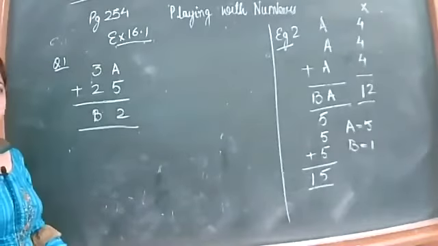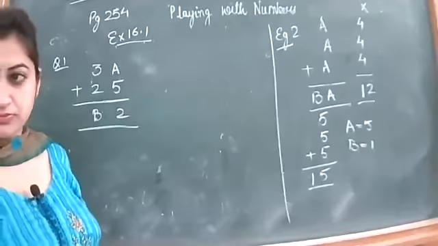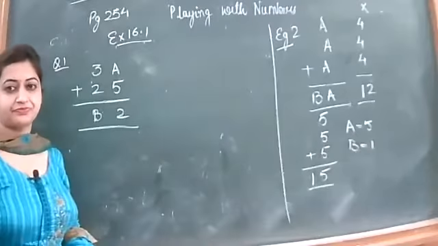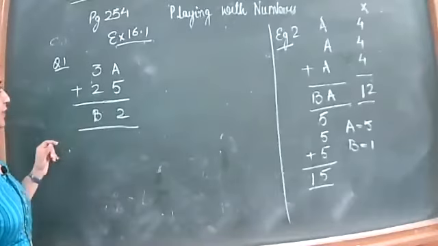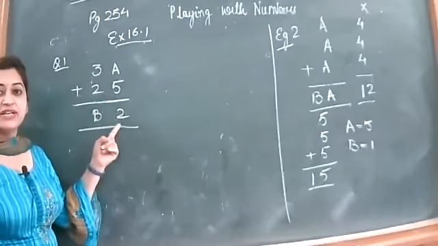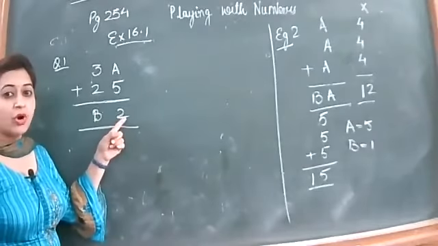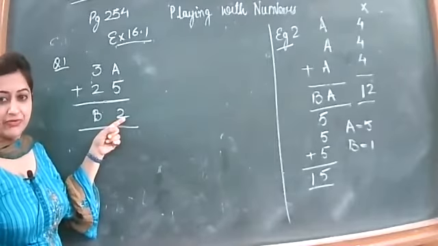Now look here, beta. As you can see, 5 is already greater than 2, so it should not be 2, it should be 12.